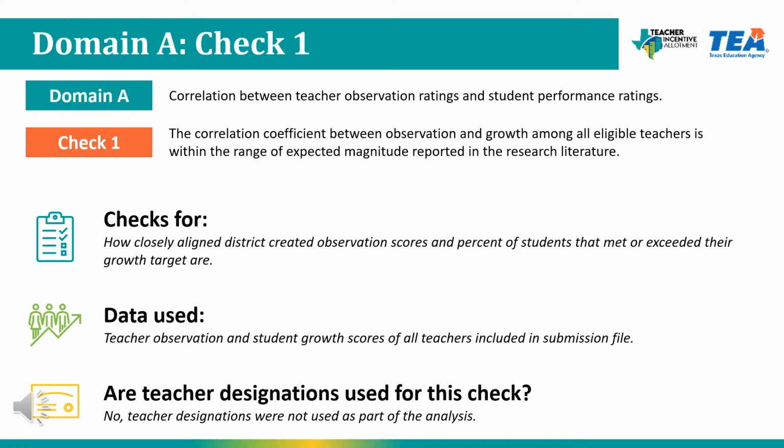Check number 1 is a correlation check that looks at the relationship between teacher observation scores and the percent of students that met or exceeded their growth expectation. All teachers are included in this check, and teacher designations are not used as part of the analysis.